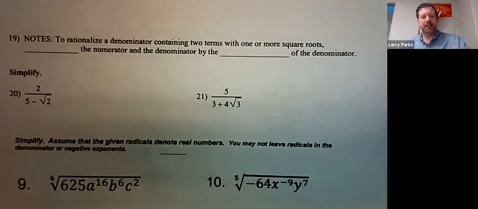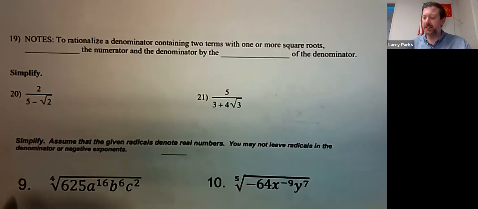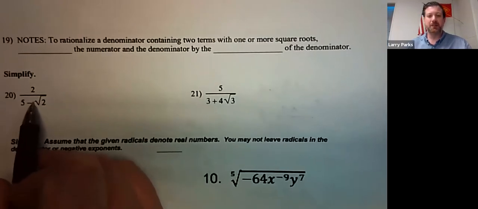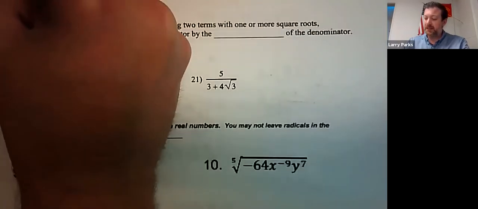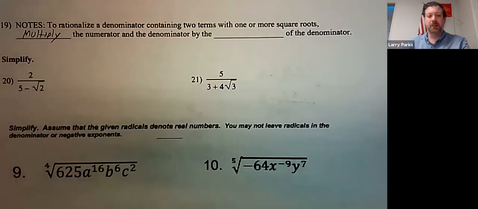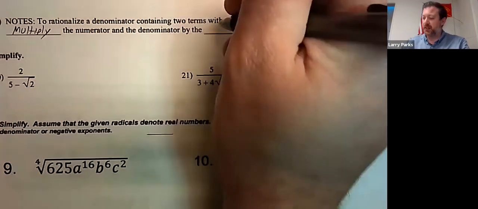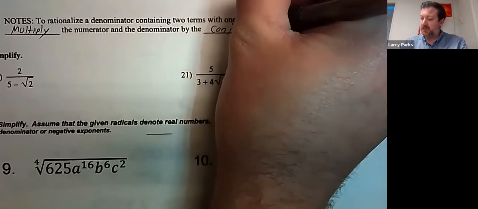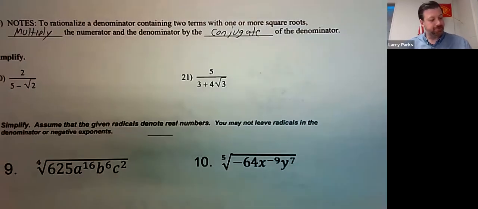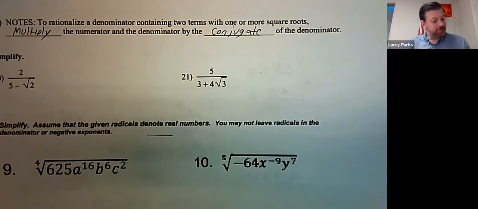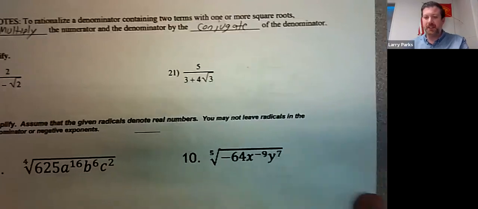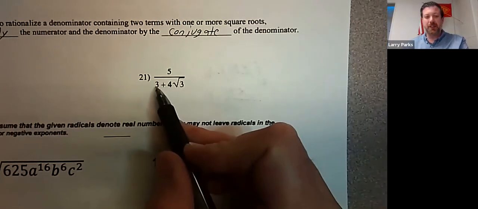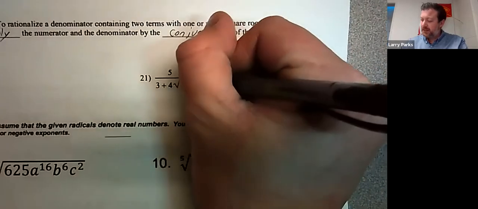The next skill is rationalizing. So to rationalize a denominator containing 2 terms with 1 or more square roots, you multiply the numerator and denominator by the conjugate. I'll let you do this one yourself. So the conjugate of this would be 3 minus 4 square root of 3.